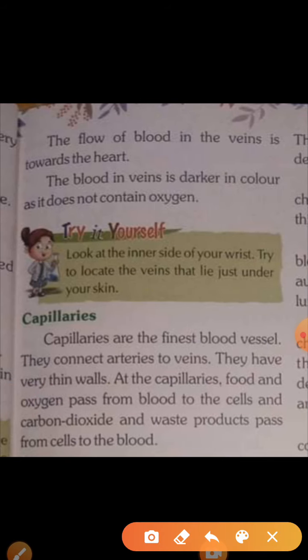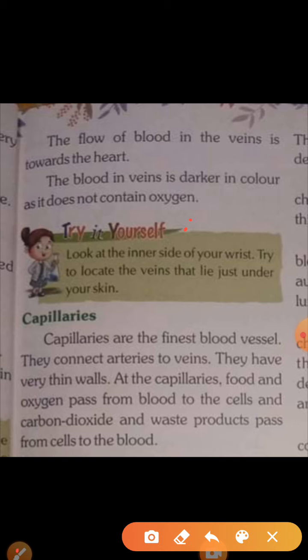Vein. The flow of blood in the vein is towards the heart. That I already told you, towards the heart. And the blood in the vein is darker in color, and it does not contain oxygen. But in the artery, it is bright in color and contains oxygen. Understood? Vein: thin wall, blood darker, no oxygen, and it carries blood from body organs to the heart. These are the characteristics of vein.